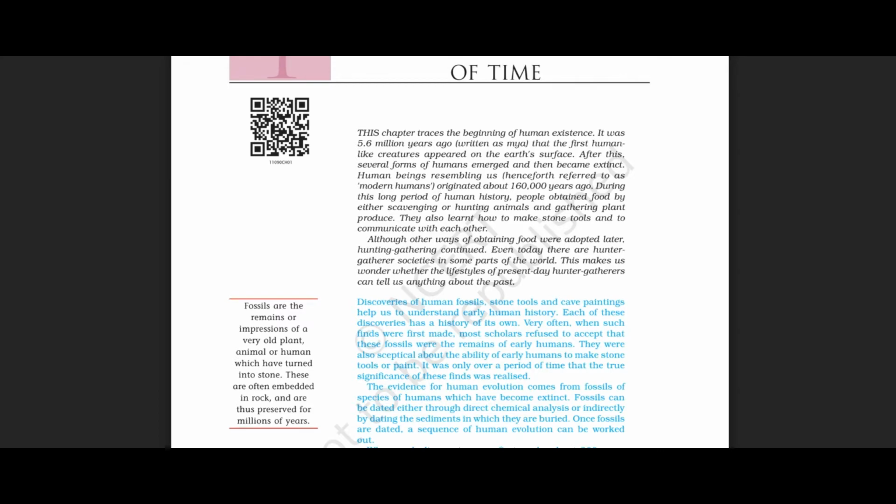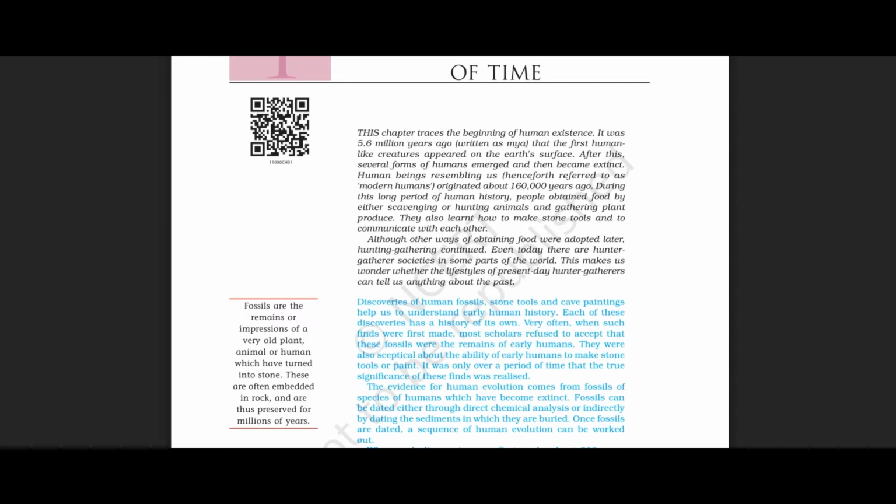So here it is saying that even today, hunter-gatherer societies exist in some parts of the world. In the following years, they adopted other ways of obtaining food, but this hunting and gathering continued. They didn't stop this kind of food gathering. And even today, as I told you, there are some hunter-gatherer societies around us.